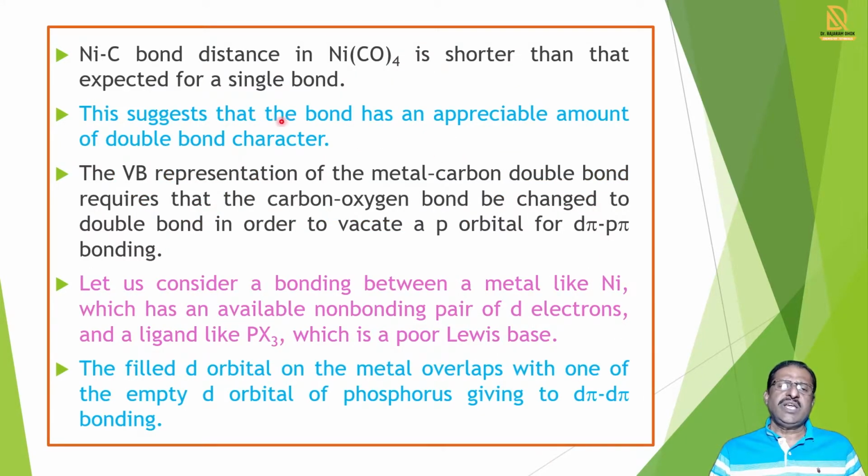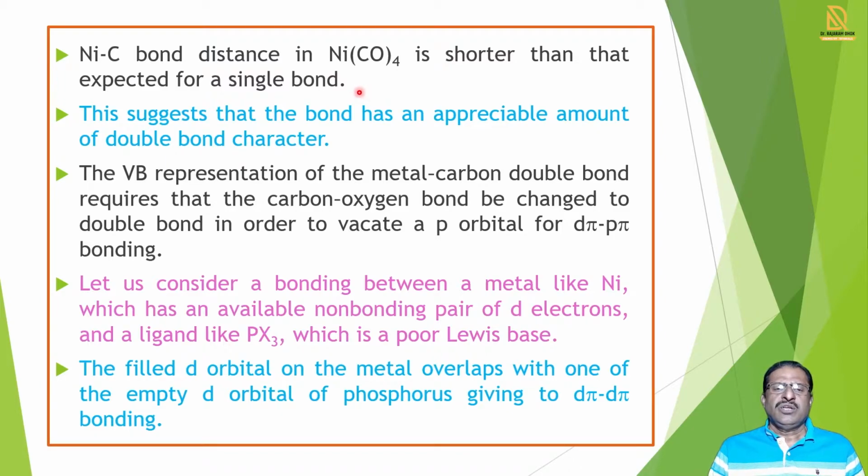So we take the example of the nickel and carbon bonds in Ni(CO)4 molecules. In this case, the bond between Ni and CO is shorter than expected. Why is it shorter?